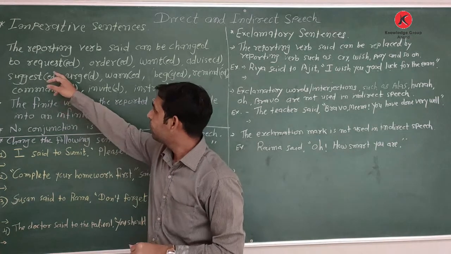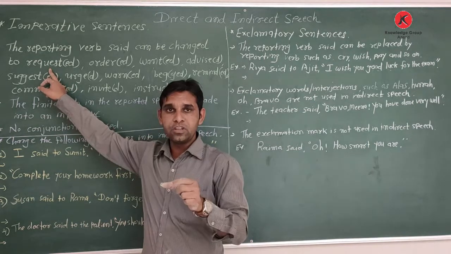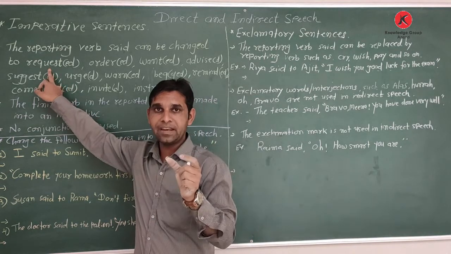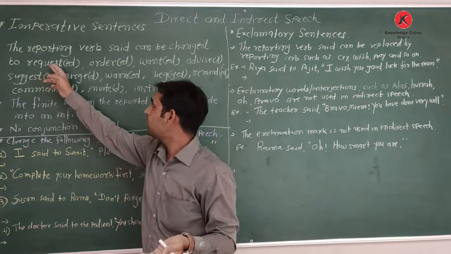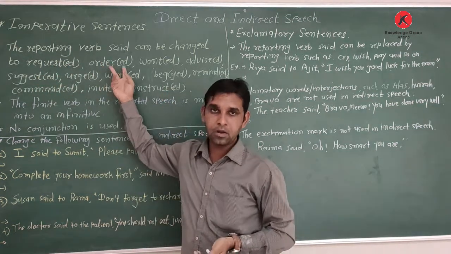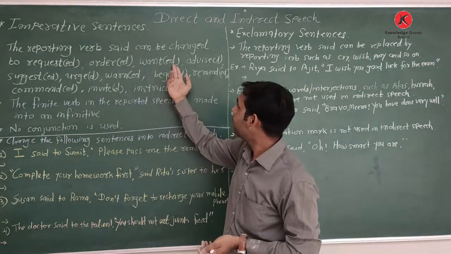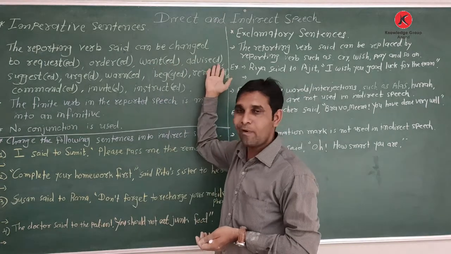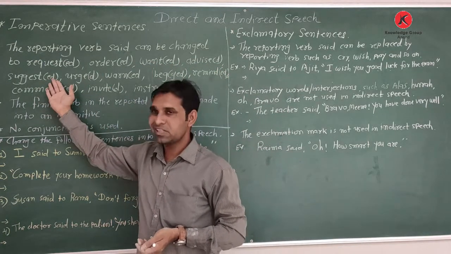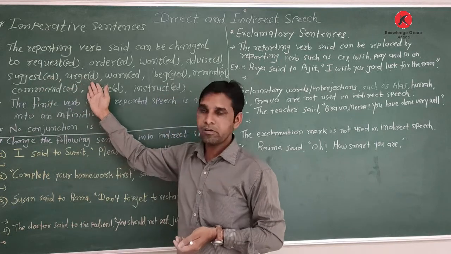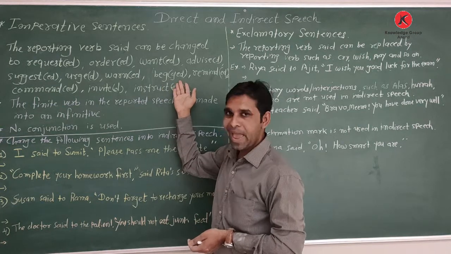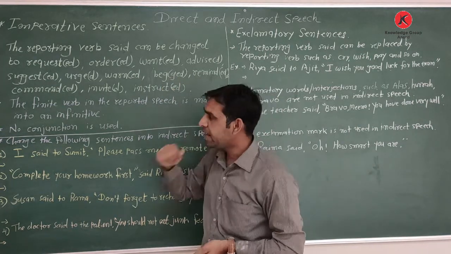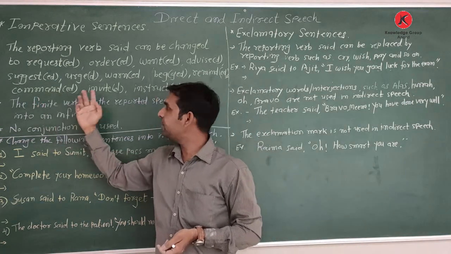We can change that reporting verb into request or requested, order or ordered, want, wanted, advise, advised, suggest, suggested, urge, urged, warn, warned, beg, begged, remind, reminded, command, commanded,